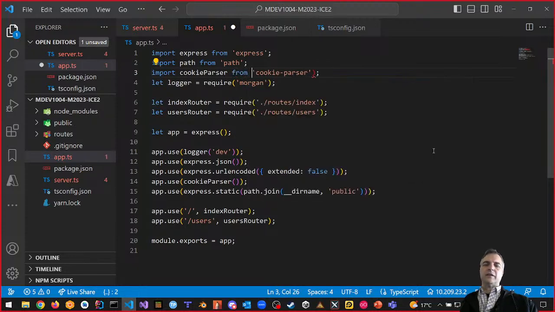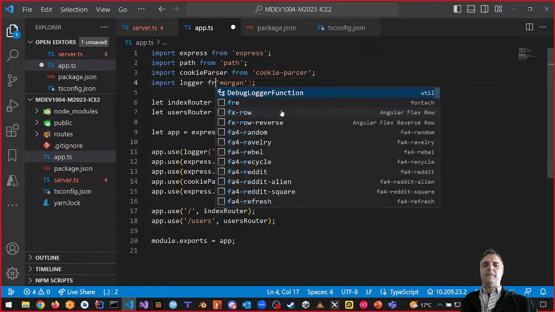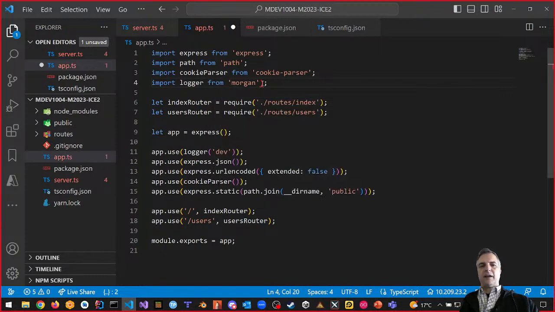So what this is doing is it's naming the module cookie parser instead of me having a let statement. I don't need to do that anymore. Import logger from Morgan. Is that going to work? Can I do that? And the answer is it does work.